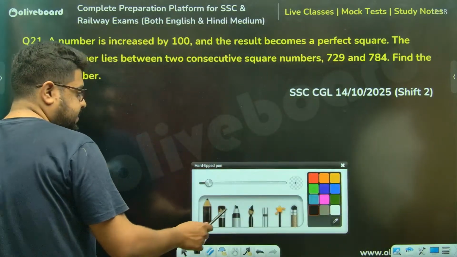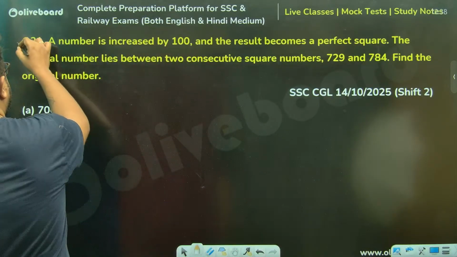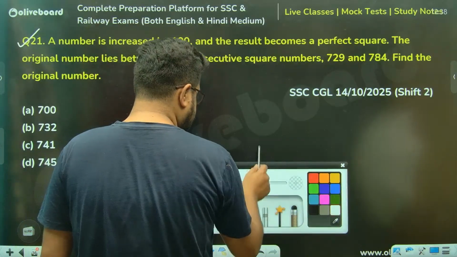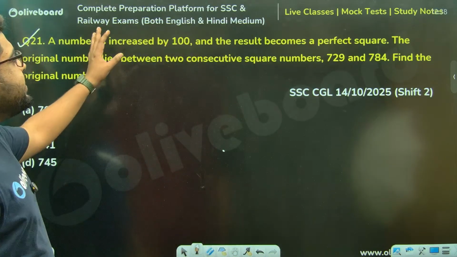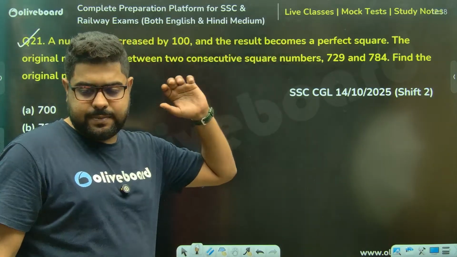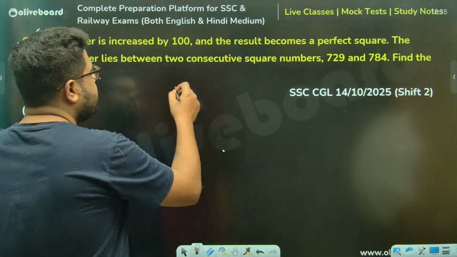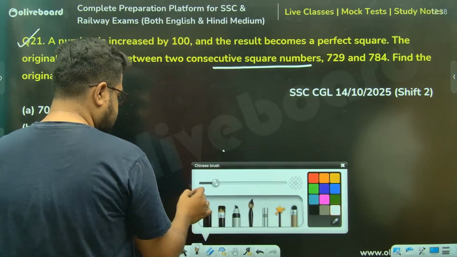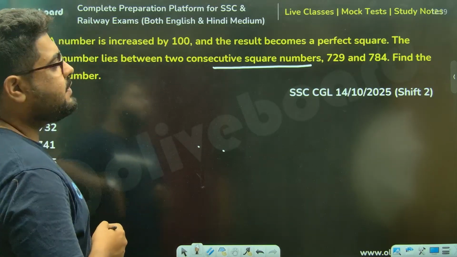Sir, this was your question, right? A number is increased by 100 and the result becomes a perfect square. The original number lies between two consecutive square numbers, 729 and 784.